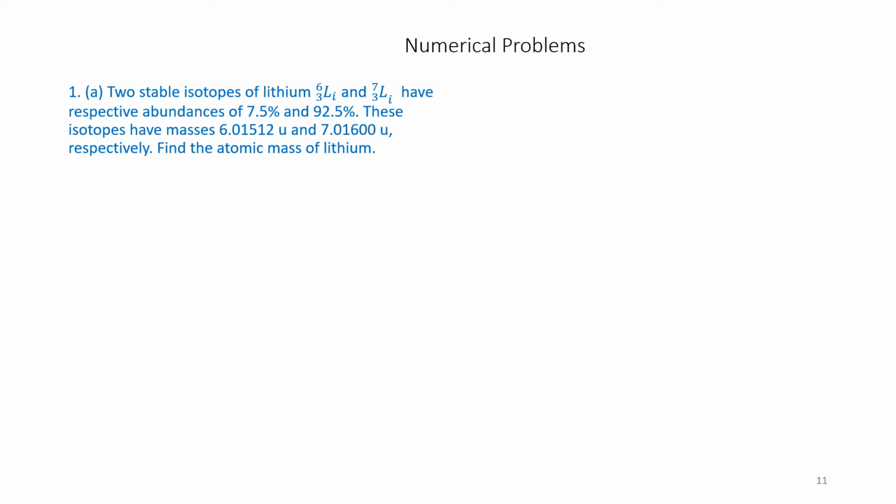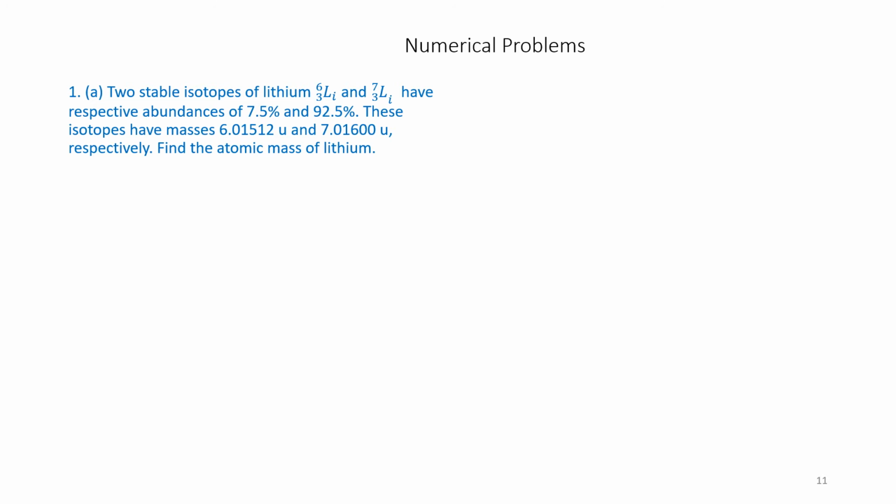Let us solve some exercises. First example: two stable isotopes of lithium, Li 6 3 and Li 7 3, have respective abundances of 7.5% and 92.5%.